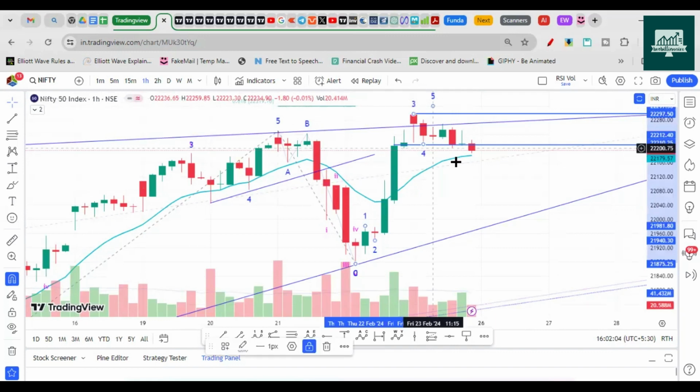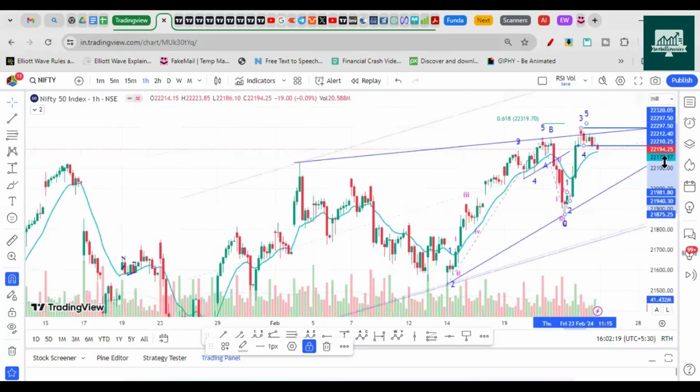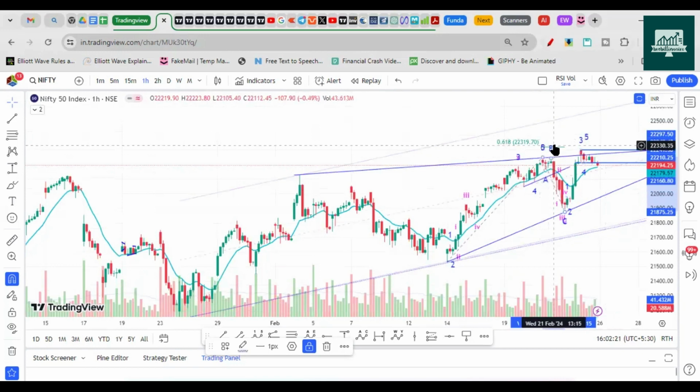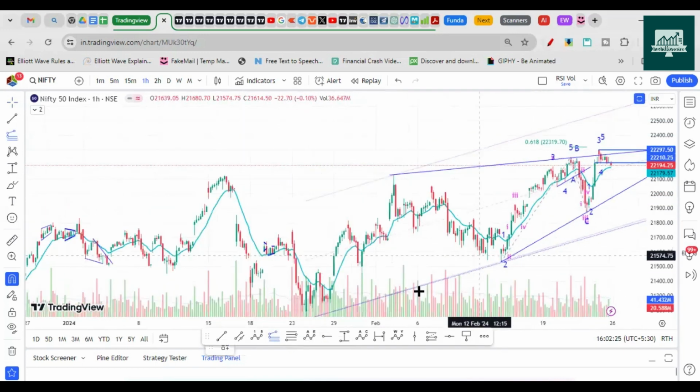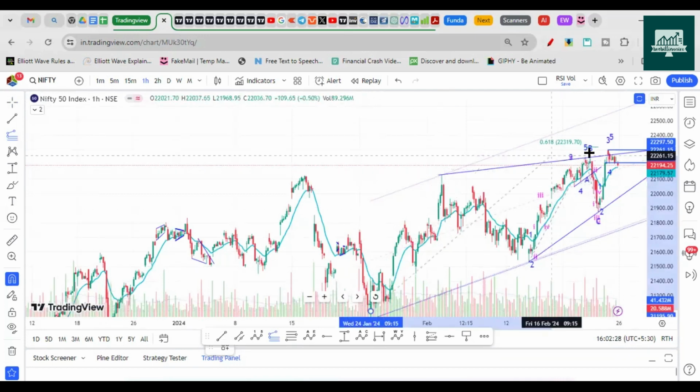So how to get the target for that? When you plot Fibonacci on these 3 points, you get 0.600 Fibonacci as 22,320. This is the target that you can get. Another way to get the target, you can also plot the fifth wave's target in this particular way. So let's plot it here.